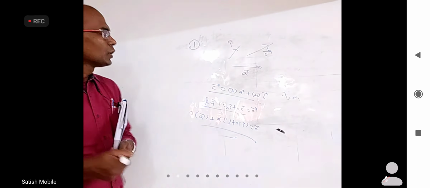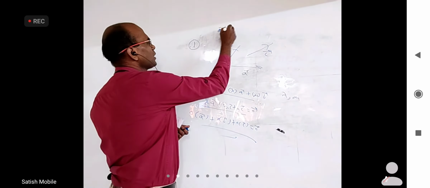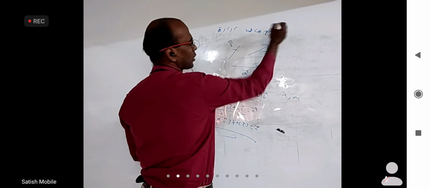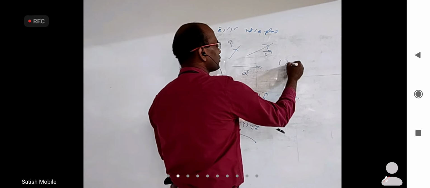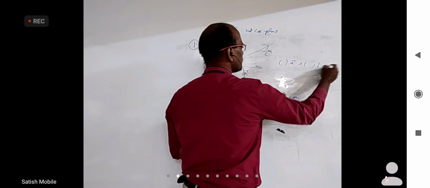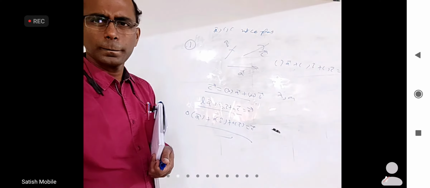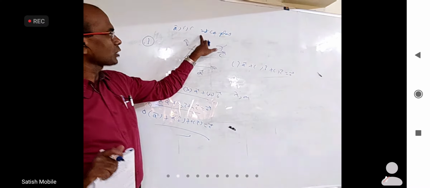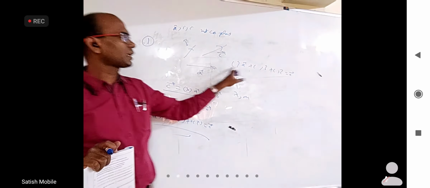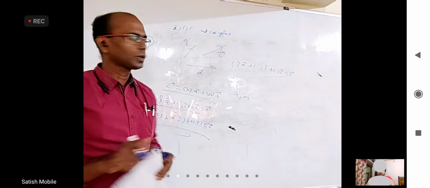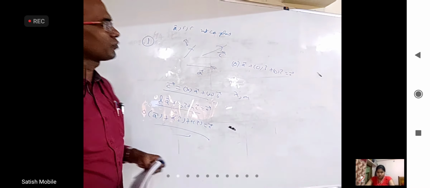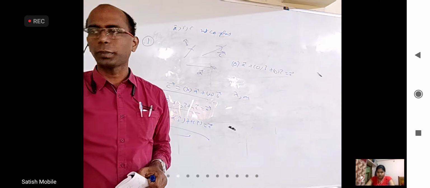So if somebody says A bar, B bar, C bar are not coplanar, not in one plane, but still they are able to write one number into A bar, one number into B bar, one number into C bar equal to 0 bar, when is that possible? When all these numbers must be 0. That's the only way to find a linear relationship between non-coplanar vectors.